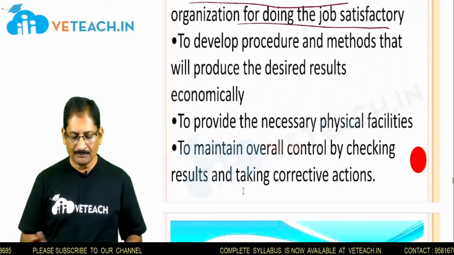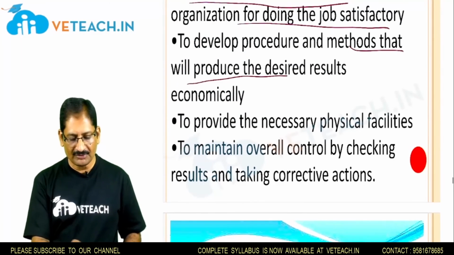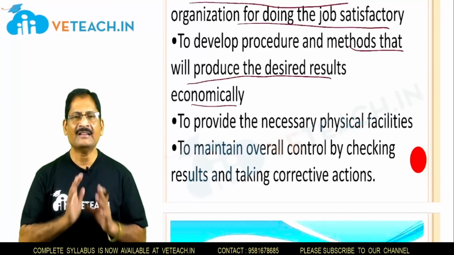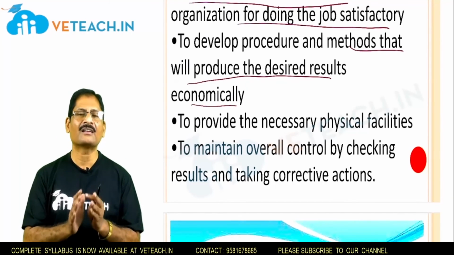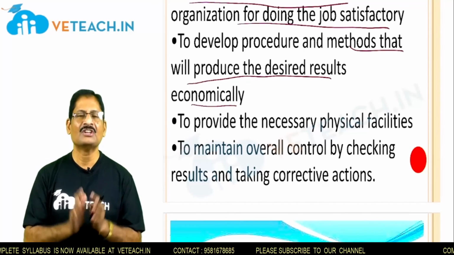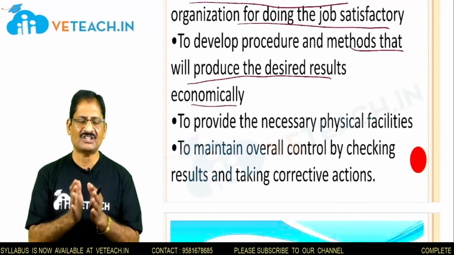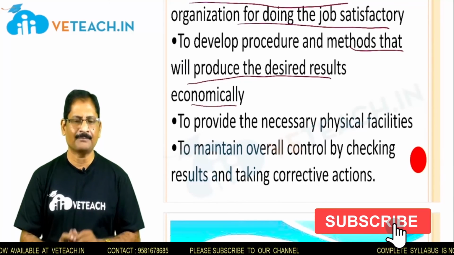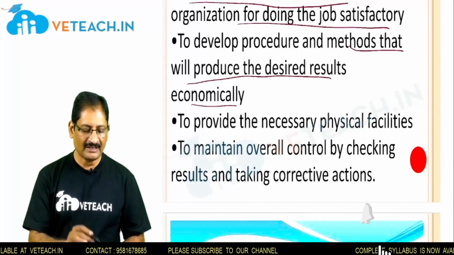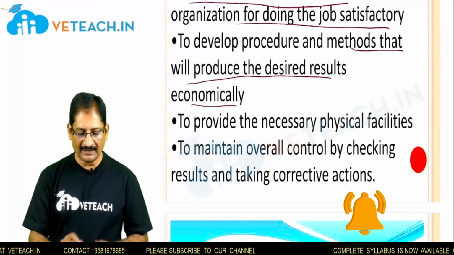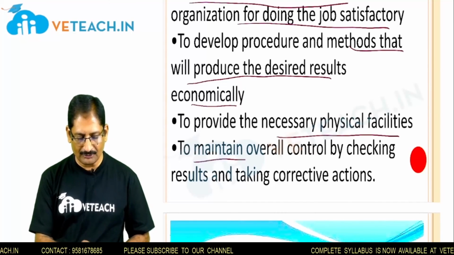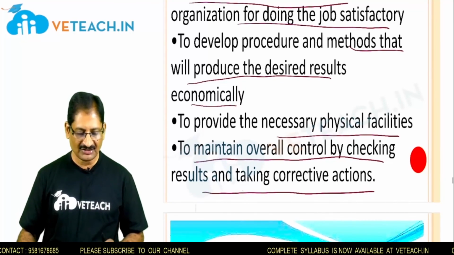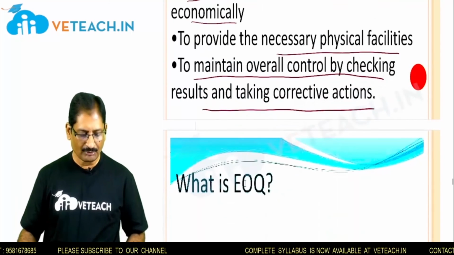Second, to develop procedures and methods that will produce the desired results economically. Economically means, at all times, avoiding unnecessary routings and wastage. We will minimize the wastage, avoid unnecessary routing and minimize the process time, so we get the products economically at lesser cost. And third, to provide the necessary physical facilities to maintain overall control by checking results and taking corrective actions. So these are the inventory control functions.